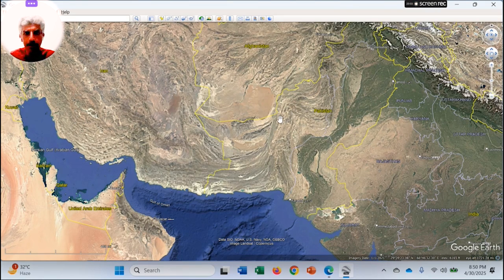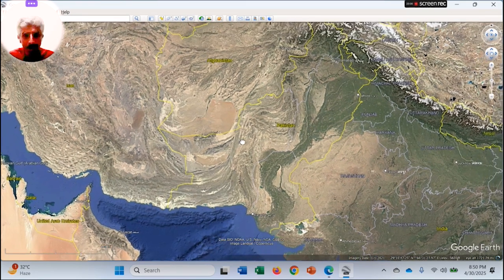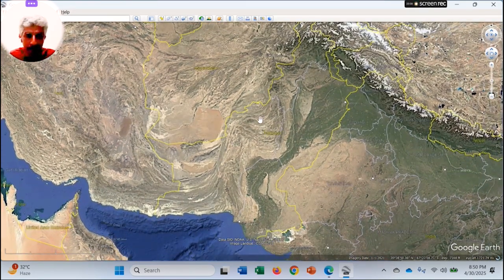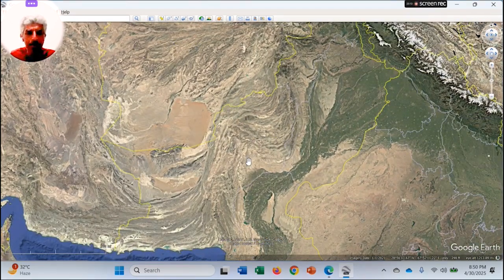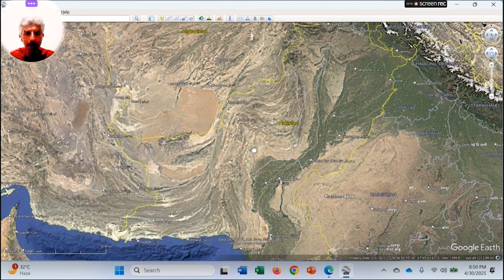But if we come towards the Balochistan Plateau, you will see that this whole region has a rugged landscape, badland topography like the Pothwar Plateau, and is not suitable for farming. But this whole region is highly mineralized. In the northern regions of the Balochistan Plateau, we find the mines of chromite and iron at Muslim Bagh and the surrounding areas. In certain green valleys very close to Quetta, fruit farming is being done.